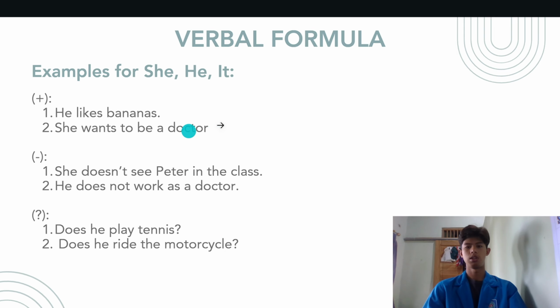And here are examples for she, he, it as a subject. Here are examples for positive sentences: he likes bananas, she wants to be a doctor. And for negative sentences, number one is she doesn't see Peter in the class, and number two is he does not work as a doctor. For question sentences, number one is does he play tennis, and number two is does he ride the motorcycle?